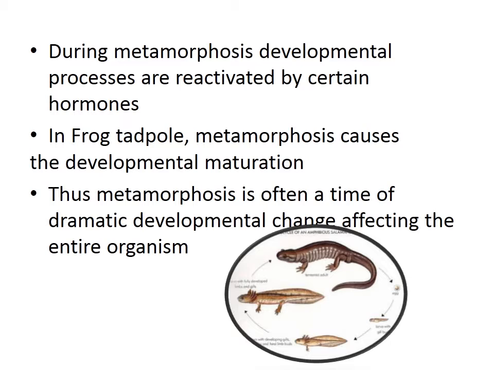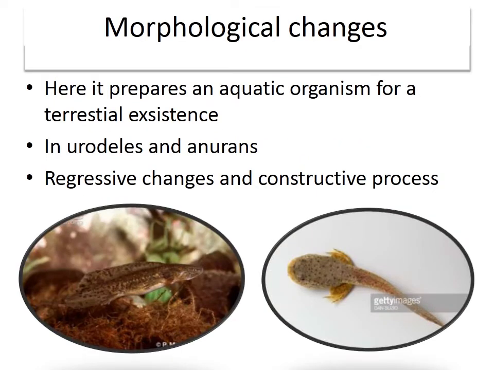In the frog tadpole, metamorphosis causes developmental maturation where the tadpole, which is a free swimming form, is converted to a terrestrial adult. Thus, metamorphosis is often a time of dramatic developmental change affecting the entire organism. The aquatic organism is converted to a terrestrial organism, and this occurs in urodeles and anurans.